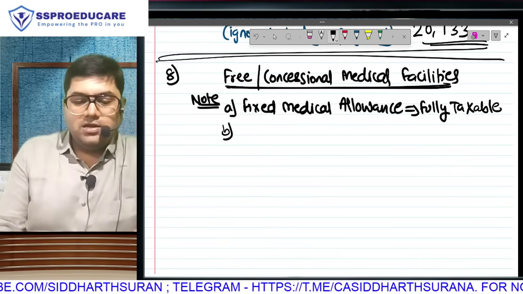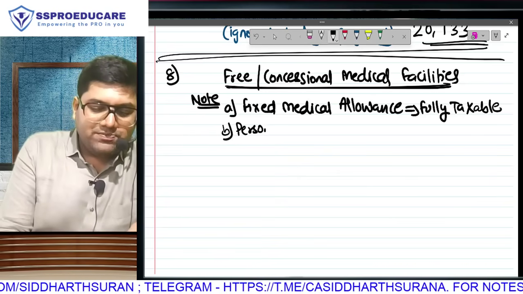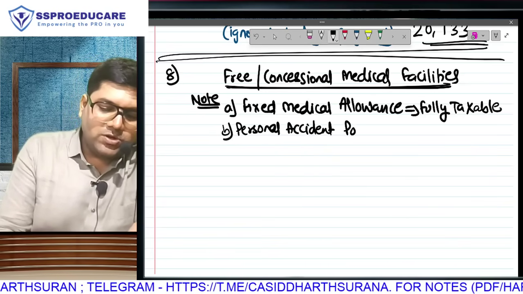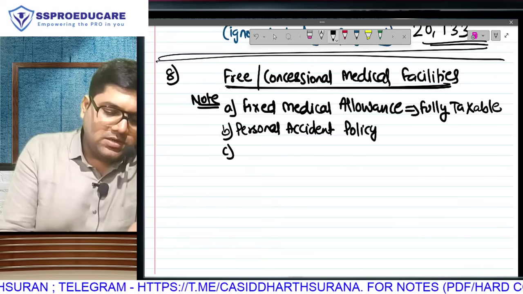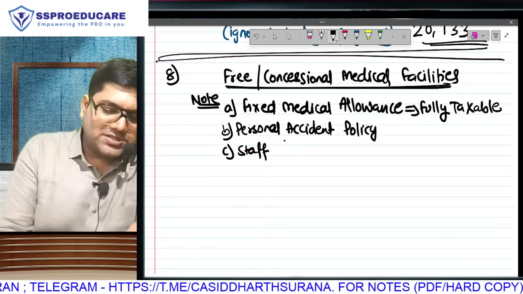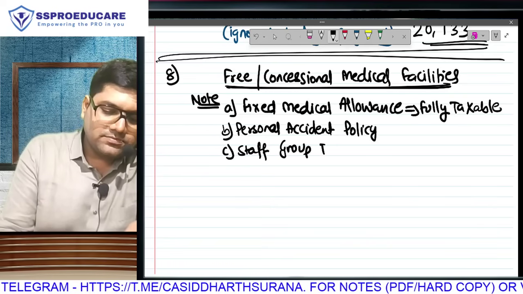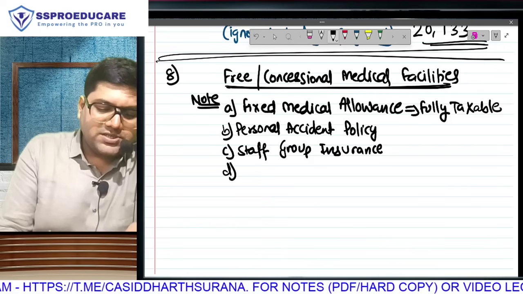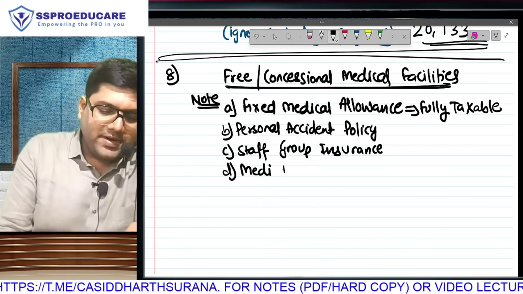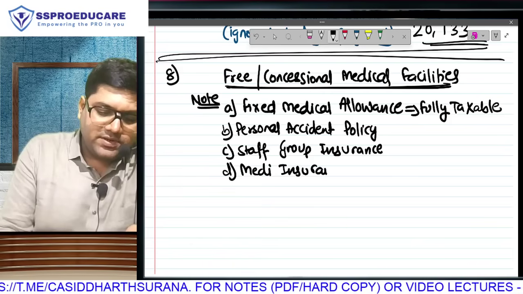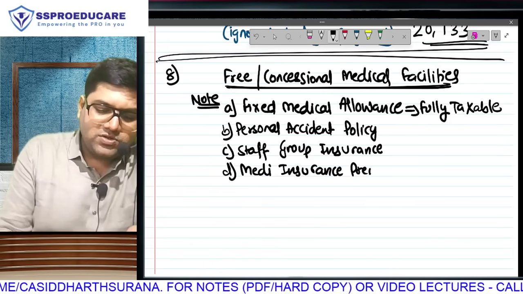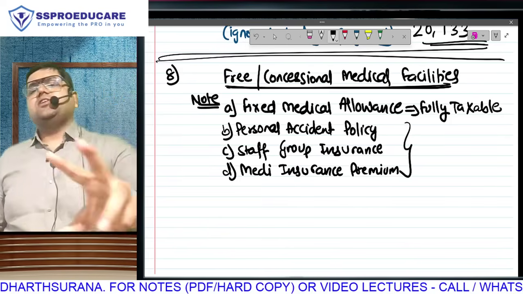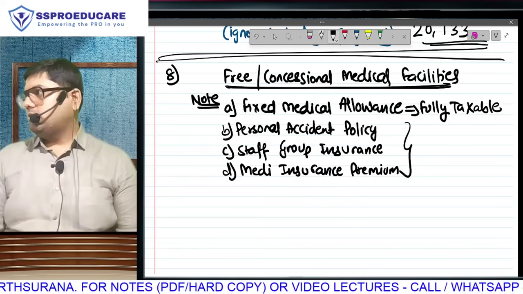But apart from that, if your boss is taking something called a personal accident policy, allow me to complete 2-3 points related with each other. If your boss is taking something called staff group insurance, if your boss is taking medical insurance policy of individual employee and paying individual employee ka premium, all these three things have something in common.